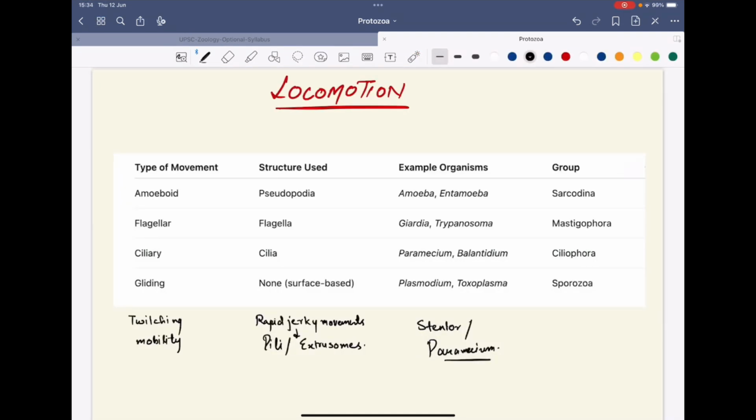Movement helps to explore new habitats, for foraging, mating, and even for dispersal, contributing to the balance in the ecology as well as the evolution. So there are different types of movement that you will see in the protozoa. The first is amoeboid movement. Amoeboid movement uses the structure of pseudopodia, and the organisms include amoeba and Entamoeba, and they belong to the group Sarcodina.